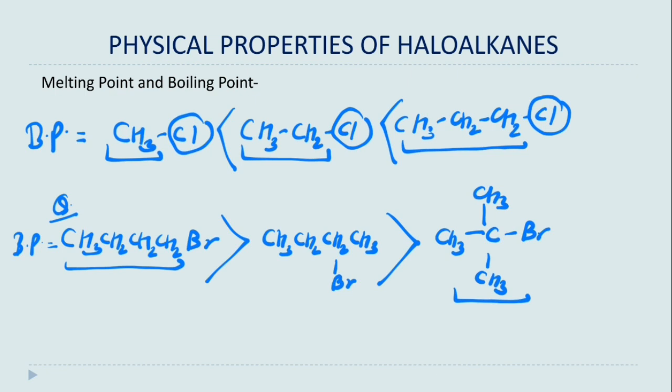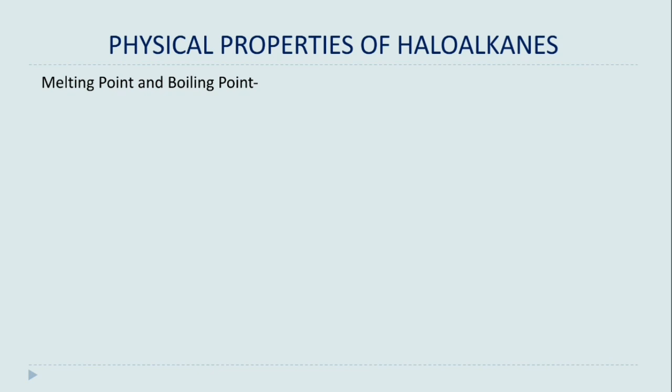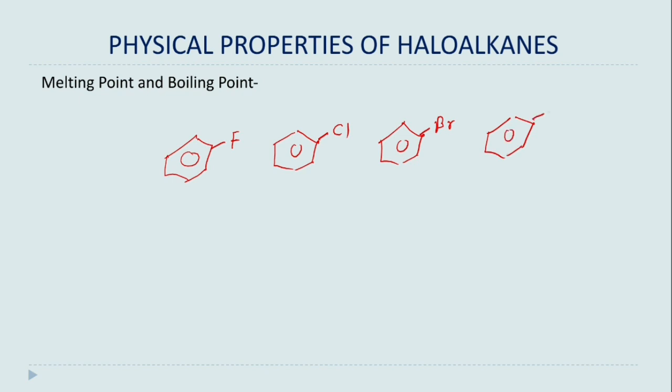Now let's also discuss the boiling points of haloarenes. Let us take some examples like fluorobenzene, chlorobenzene, bromobenzene and iodobenzene. Can you tell me which one has the higher boiling point? Absolutely, due to the large size of iodine, iodobenzene will have the highest boiling point.